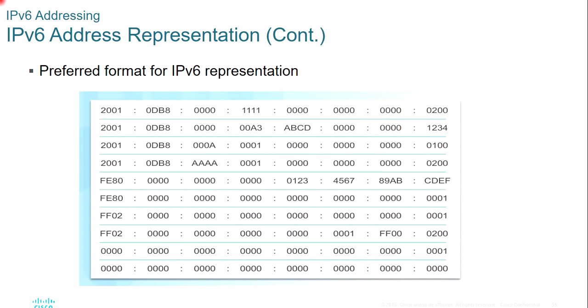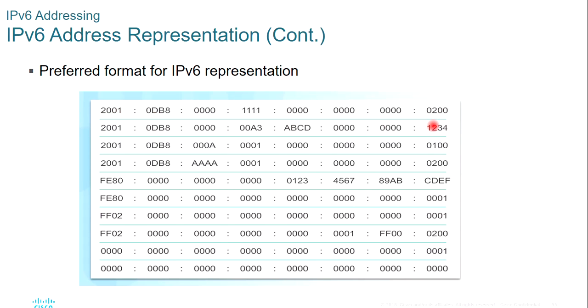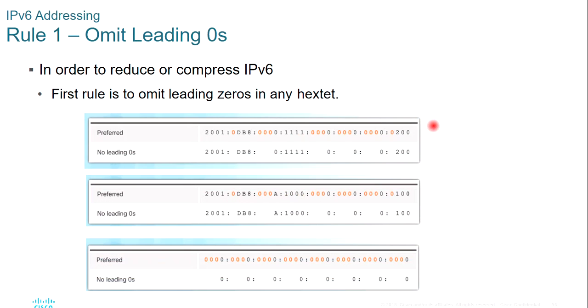This is the basic representation of an IP version 6 address. You can see it is very lengthy. Can we shorten this while holding the original value? Yes, definitely, but for that we have to follow some rules. These are the rules.